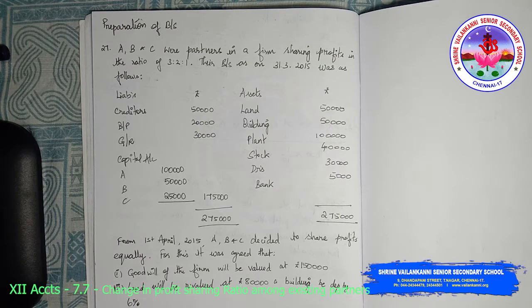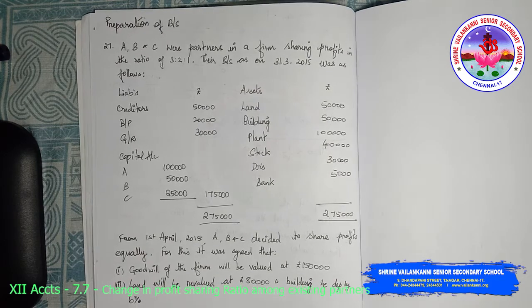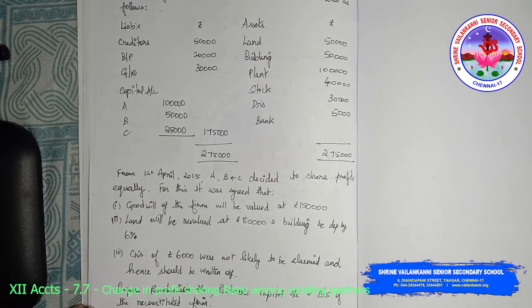Liabilities and assets: creditors, bills payable, general reserve, capital accounts of A, B and C, land and building, plant, stock, debtors, bank. From 1st April 2015, A, B and C decided to share profits equally.